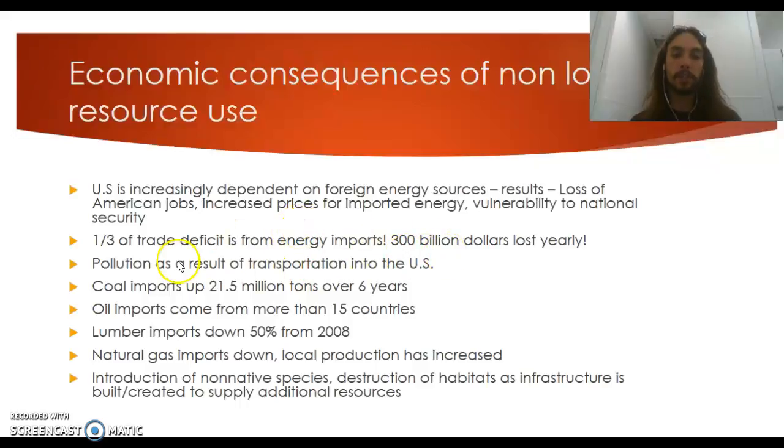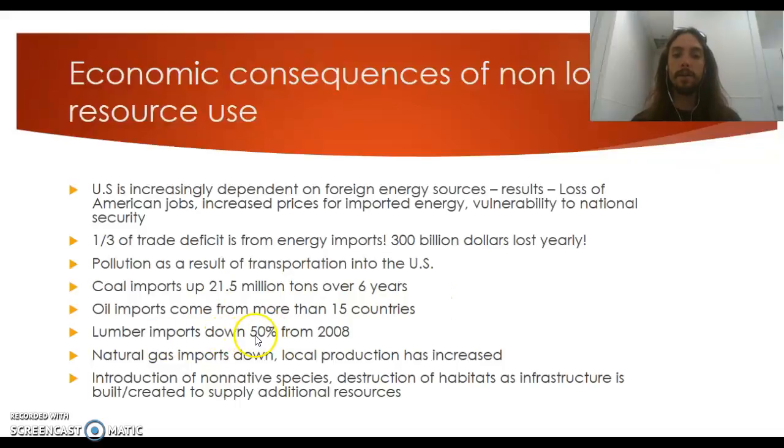Okay, so pollution as a result of transportation, that's a huge deal. We import these things from different countries, and every time you import something, you have to put it on a type of mechanism like a boat or a train or trucks, and those are going to pollute. Those send off fossil fuel emissions. So we're releasing emissions to get more stuff to release emissions, essentially. So coal imports are up 21.5 million tons over 6 years. Oil imports come from more than 15 countries.